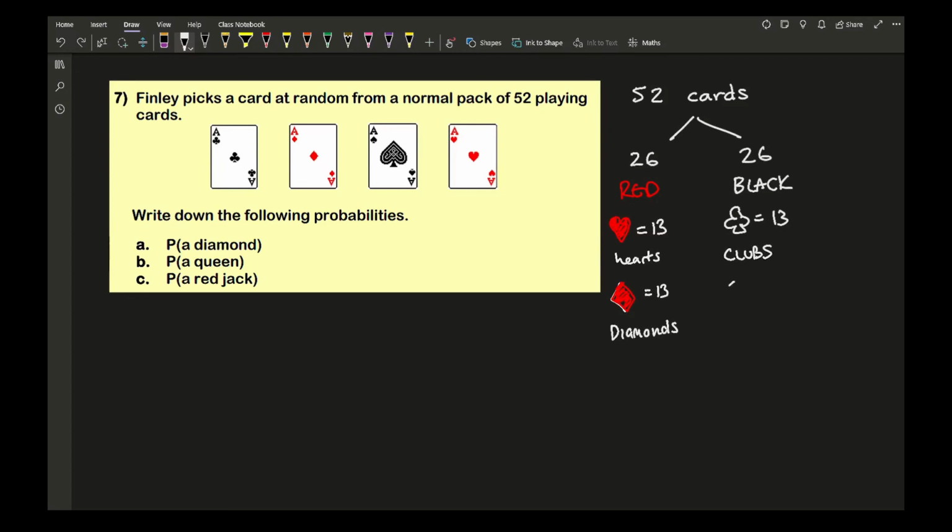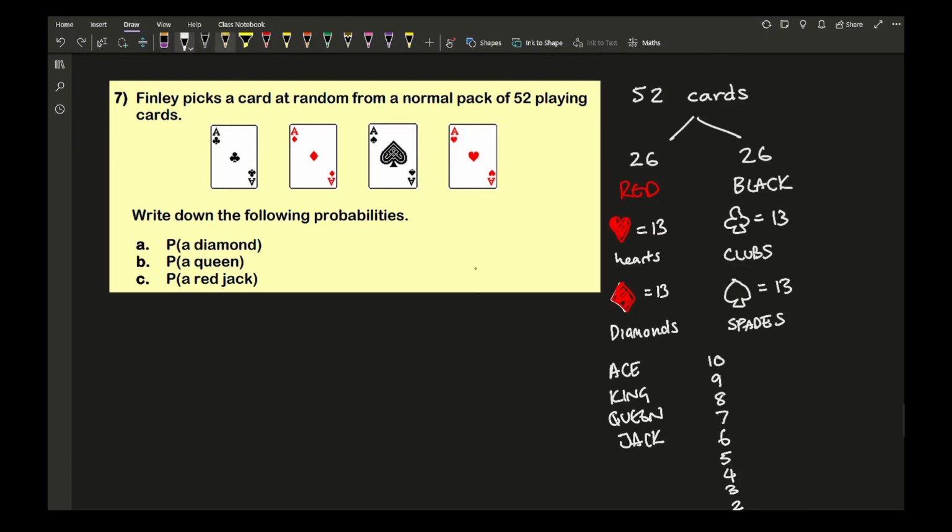In each of those 13 cards you can have an ace, a king, a queen, a jack, and then the following numbers: 10, 9, 8, 7, 6, 5, 4, 3, 2, and they make up your 13.